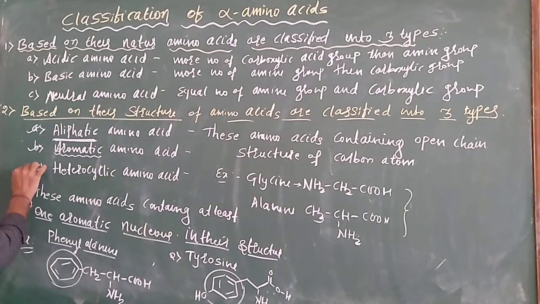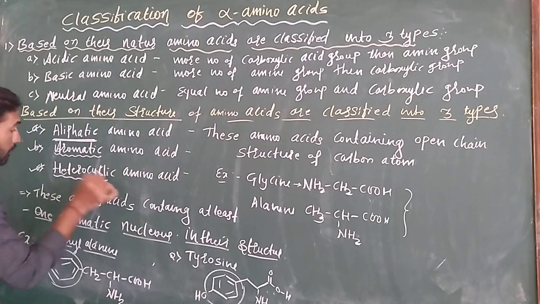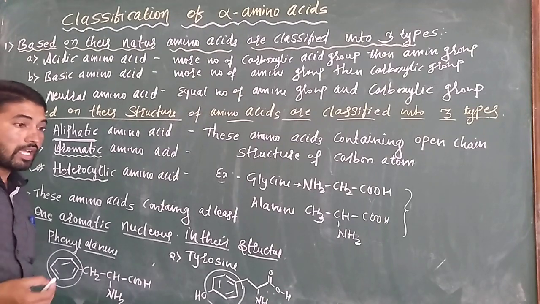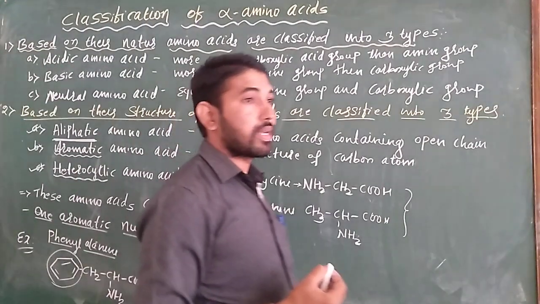Now the third one, heterocyclic amino acid. Already we have studied heterocyclic structures and their examples in previous years.